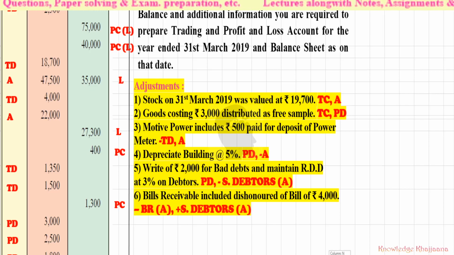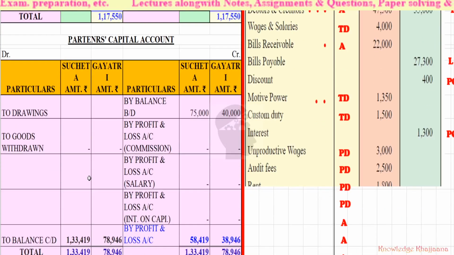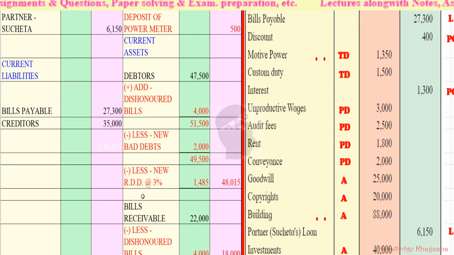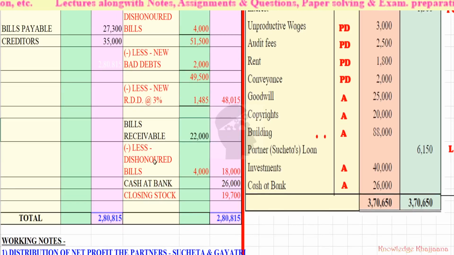Bills receivable are recorded on the balance sheet asset side: bills receivable of rupees 22,000. Now we deduct less dishonored bills of rupees 4,000. So the total amount of bills receivable is rupees 18,000. This is the second adjustment in the balance sheet itself.